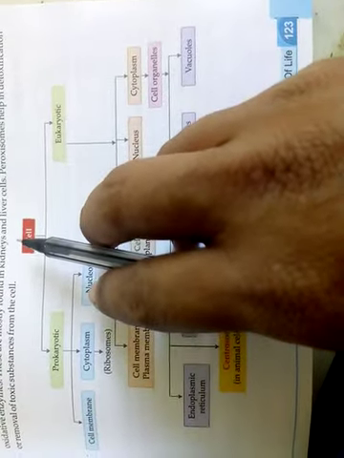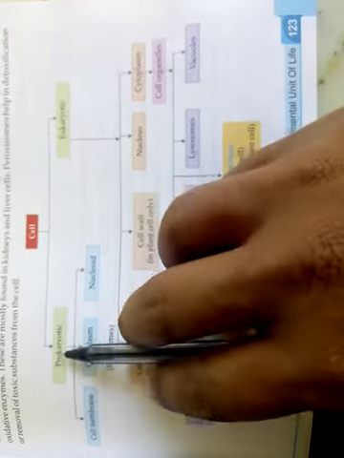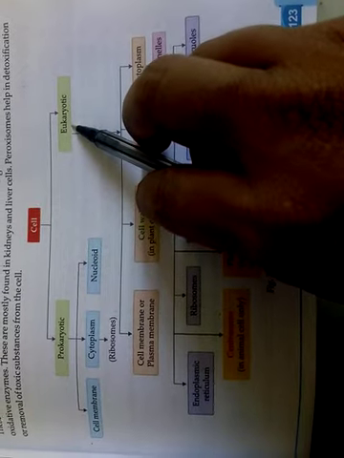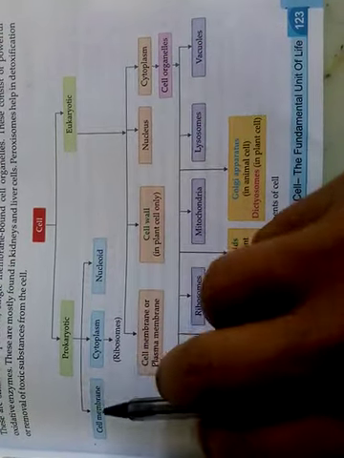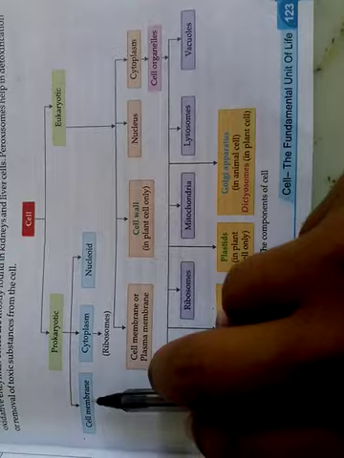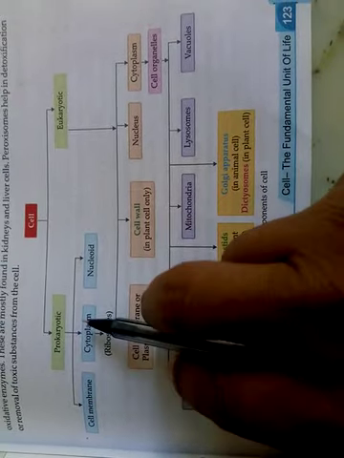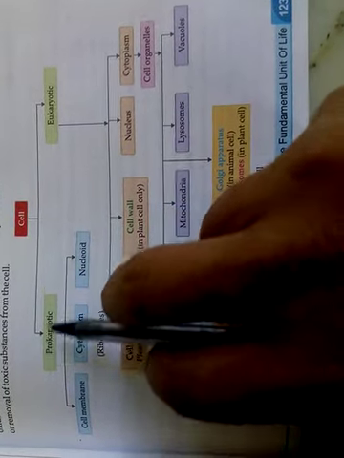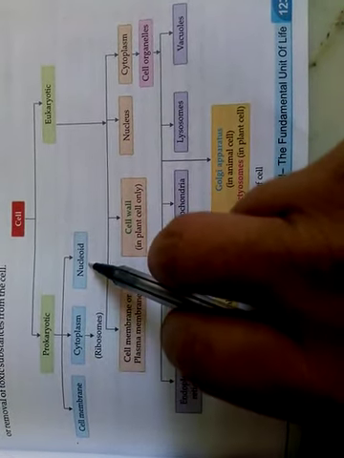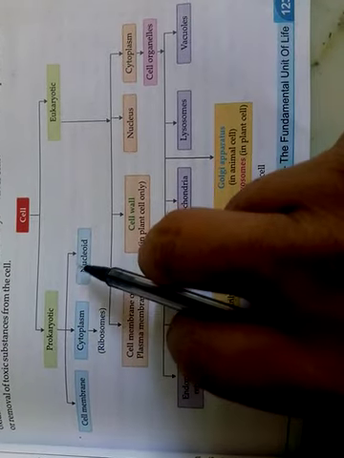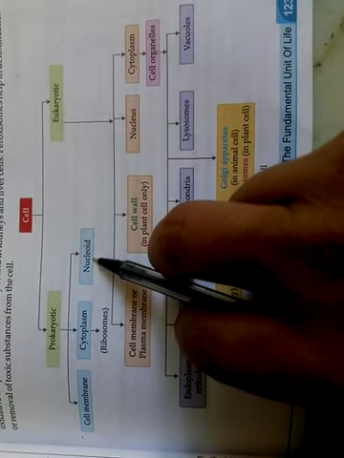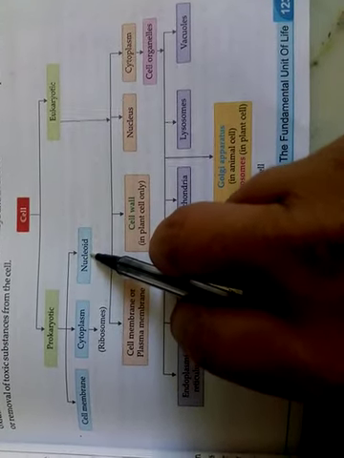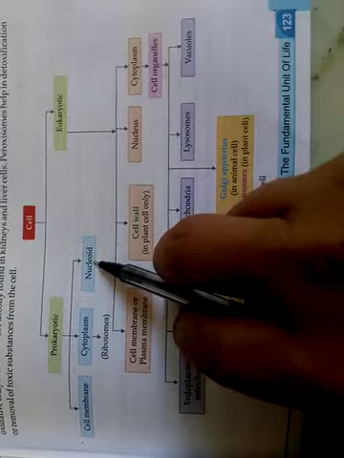As you can see here, cells are of two types. One is the prokaryotic cell, the other one is the eukaryotic cell. In the prokaryotic cell, you can see here we have three parts: cell membrane, cytoplasm that contains ribosomes, and nucleoid. Because in prokaryotic cell there is no well defined nucleus and no well defined cell organelles, there is only a limited part. And you know very well the example of the prokaryotic cell is the bacteria.